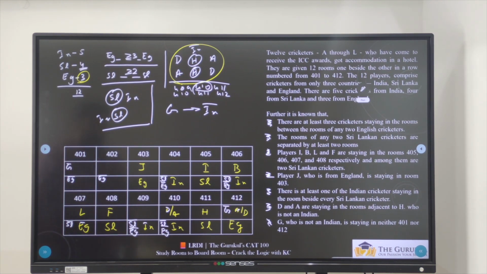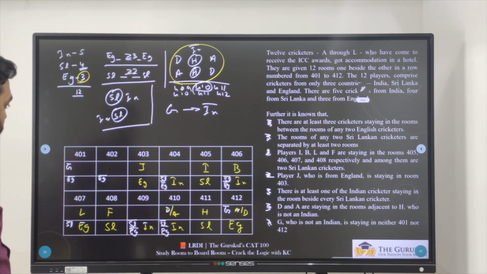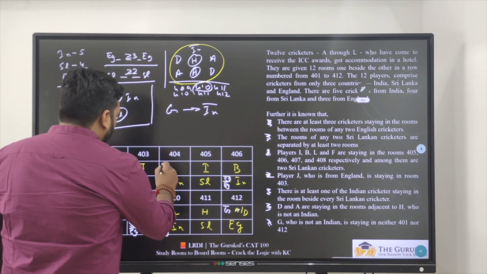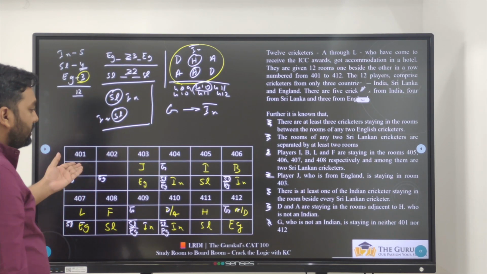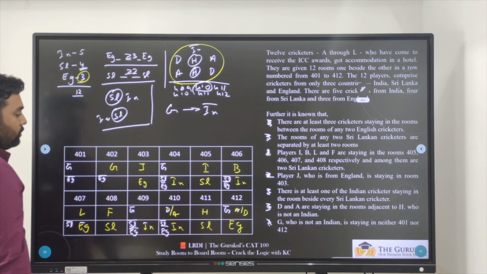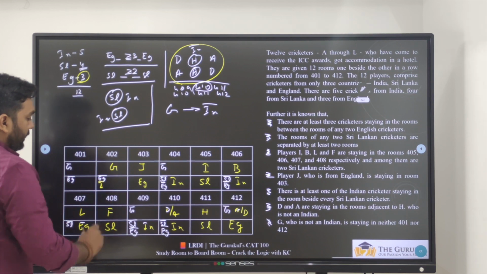That we are done. Now G is neither in 411 and 412. Now where can I place G? G is not an Indian, so G cannot come here. G is anyway not coming in 401, so G should definitely come in 402. And G is not an Indian.